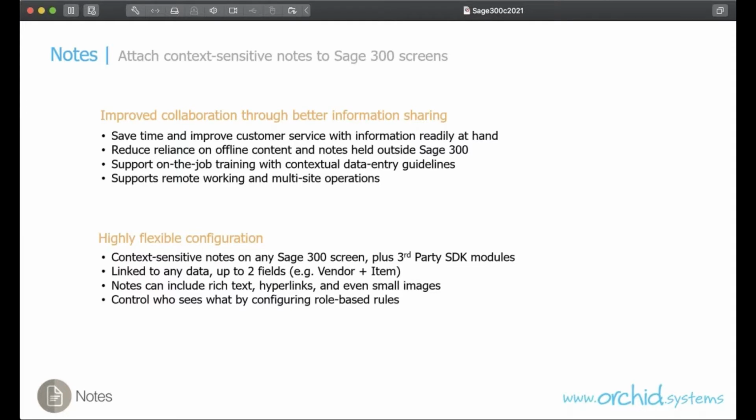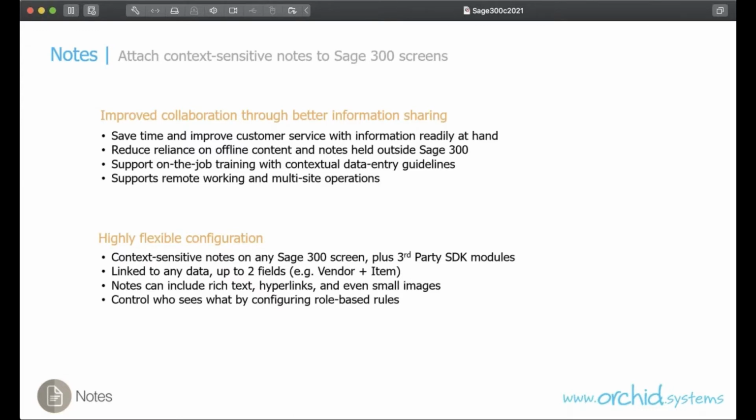Orchid Notes has a highly flexible configuration. You can attach notes to any Sage 300 screen, and that's core modules as well as third-party modules developed in the SDK, such as Orchid EFT or RMA that we will look at today, and Norming Fixed Assets or Perisoft Cashbook. You can link to any data up to 2 fields.